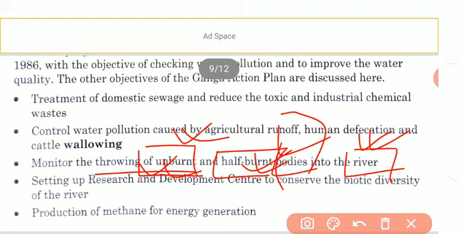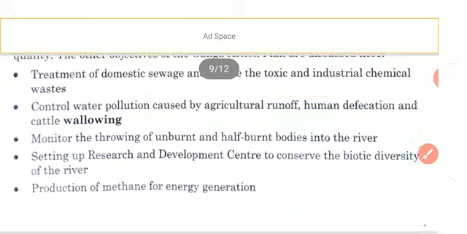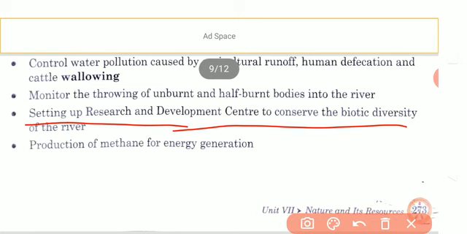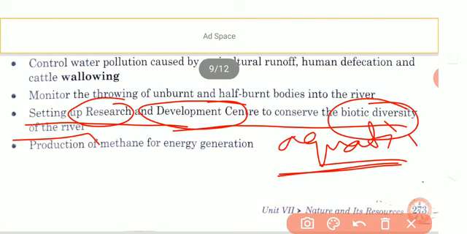So it should be avoided and monitored well. Next, set up a research and development center to conserve the biotic diversity of the river. It means a research and development center should be there to maintain the aquatic ecosystem in good condition, which obviously reduces the pollution to some extent.